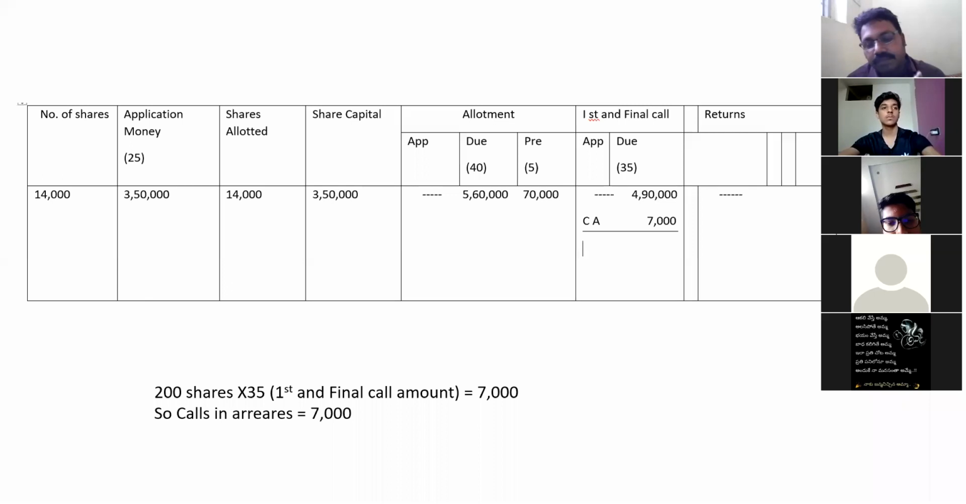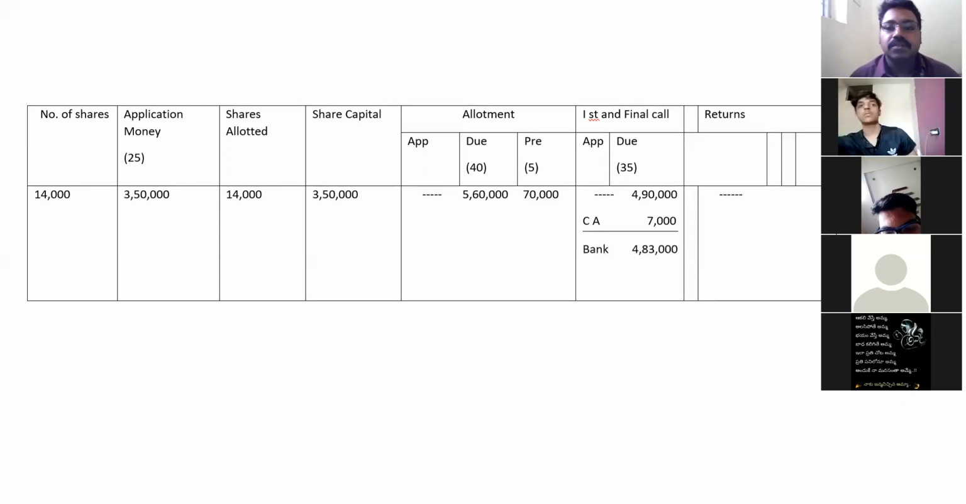The shareholder who is holding 200 shares did not pay the first and final call. The first and final call amount is 35 rupees, 200 into 35, that means he did not pay 7,000. Since he has not paid that 7,000, we should remove it from the first and final call. So 4,90,000 minus 7,000 is 4,83,000. This is received by the company, and calls in arrears is 7,000.